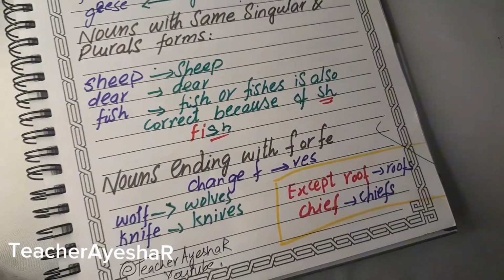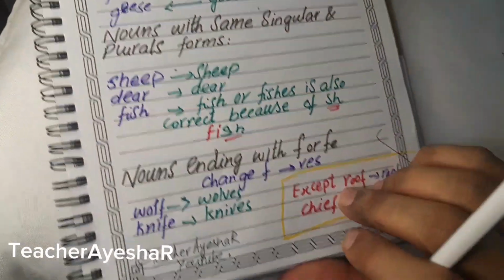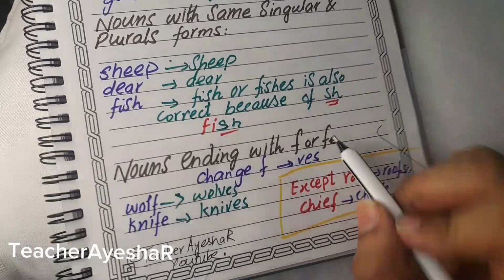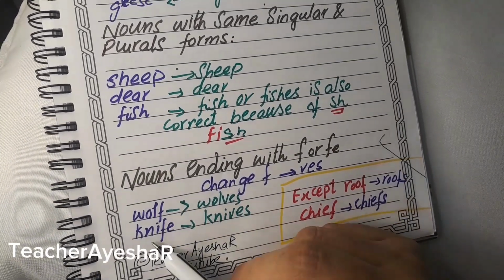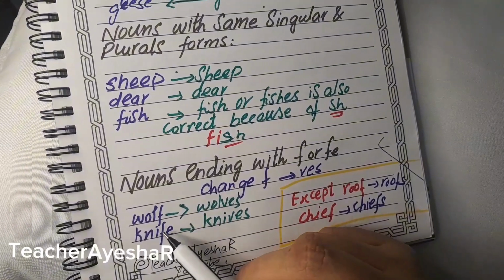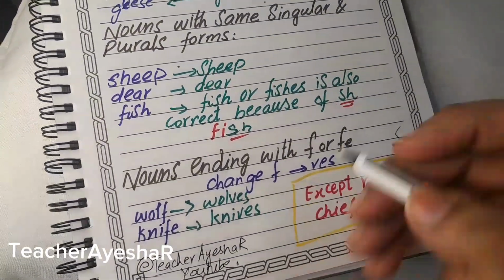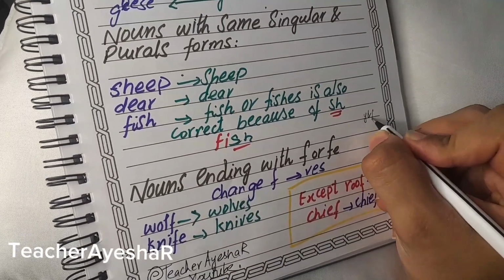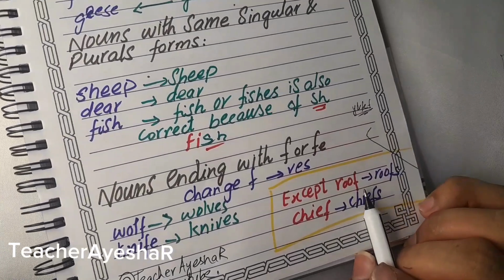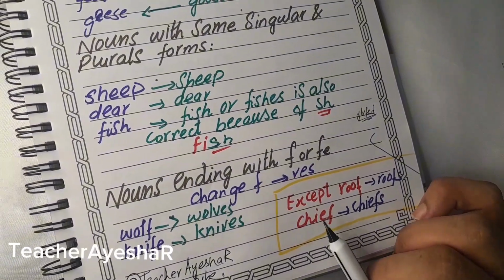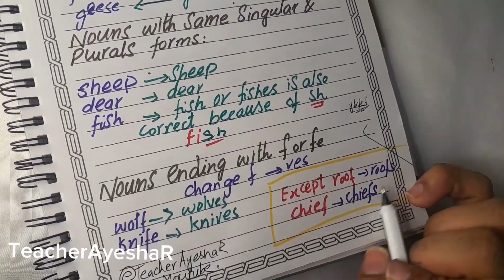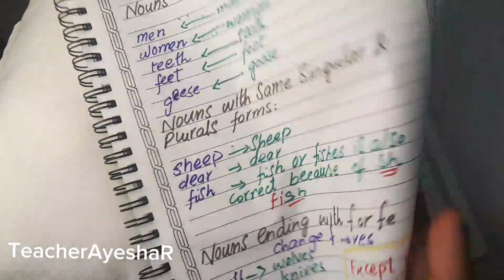Now, nouns ending with f or fe, you have to change f or fe to ves. For example, wolf will become wolves, knife with fe will become knives. So it will become ves. You have to replace f with ves. Now f and fe are replaced only, except roof and chef. Roof and chef will not change. They will be the same but with s. So this is a trick of learning.